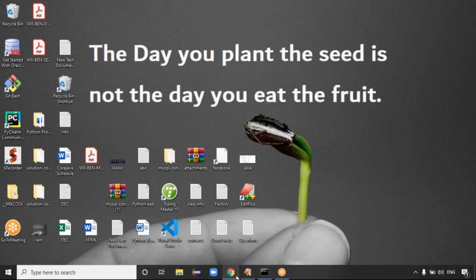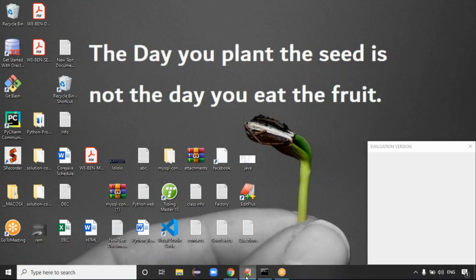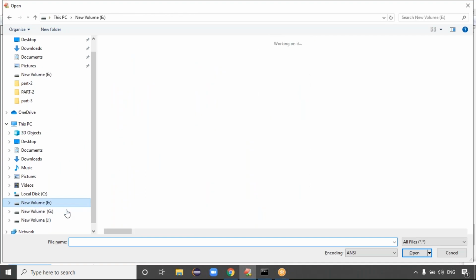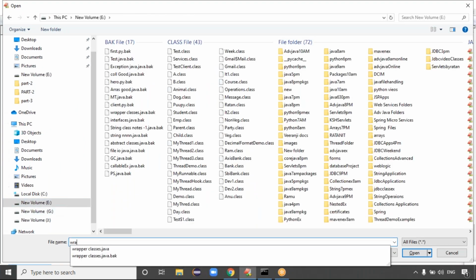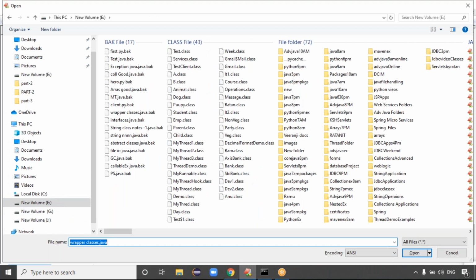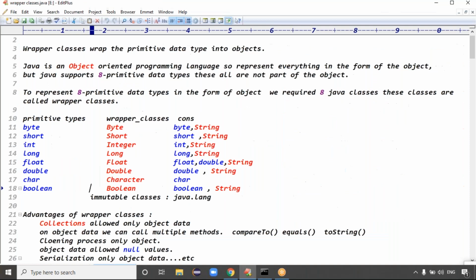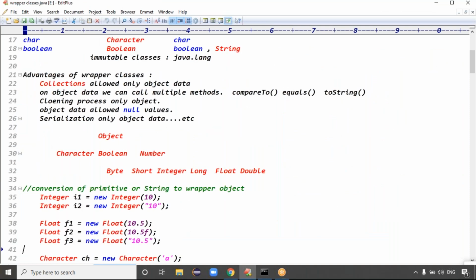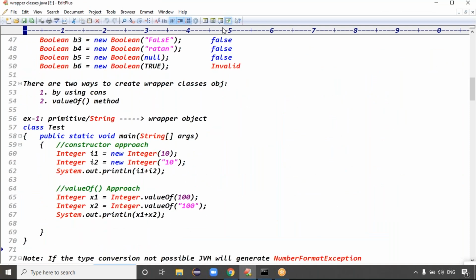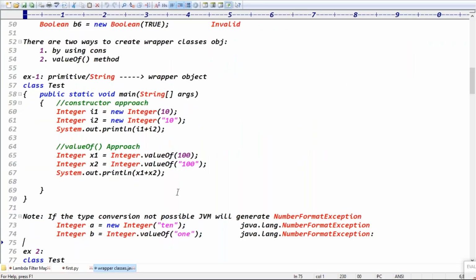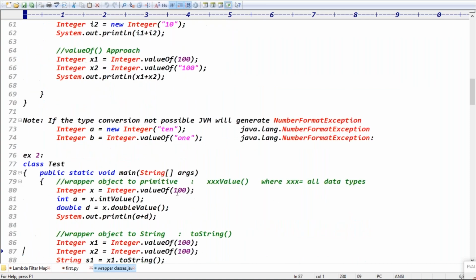Yes, yesterday's class topic is wrapper classes, right? We did two conversions. What are the conversions we did yesterday? In the first example, we were converting primitive or string into which format? Primitive or string into wrapper object format. The next example was the wrapper object to the primitive and the wrapper object to the string, right?